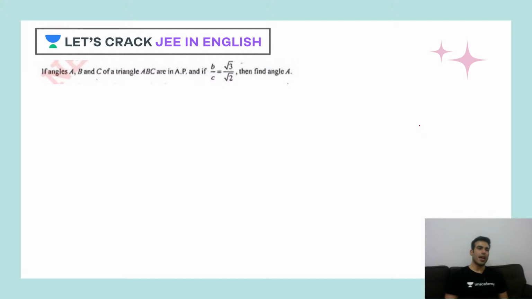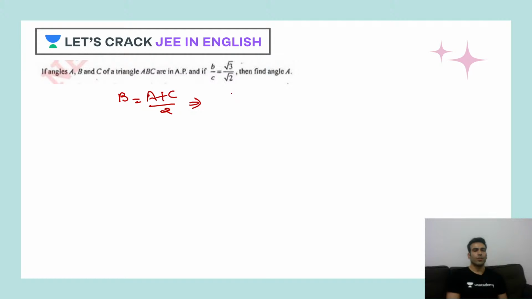The question is, if angles A, B and C of a triangle ABC are in AP, and b by c is equal to root 3 by root 2, then we have to find angle A. Okay, Manas, can you please solve this question? Tell me, how would you solve this question? So now here, the ratio of sides is being given to you, and an angle has been asked, so it's always suggested it's better we use the sine rule here. So how can we do it? B is equal to A plus C by 2.